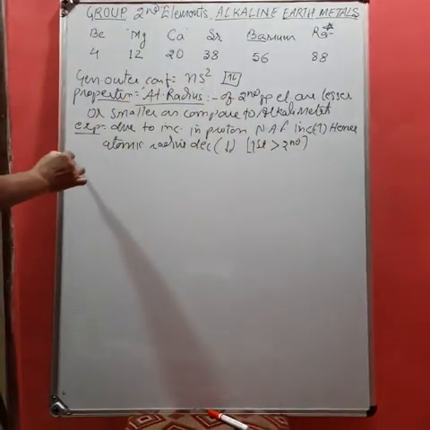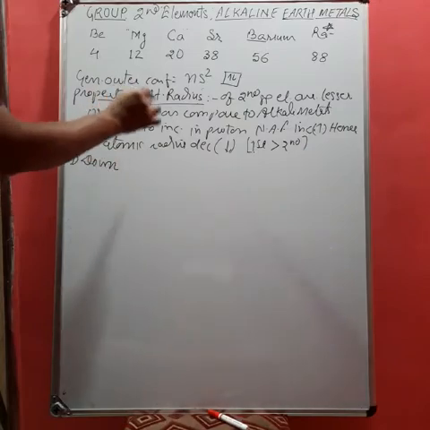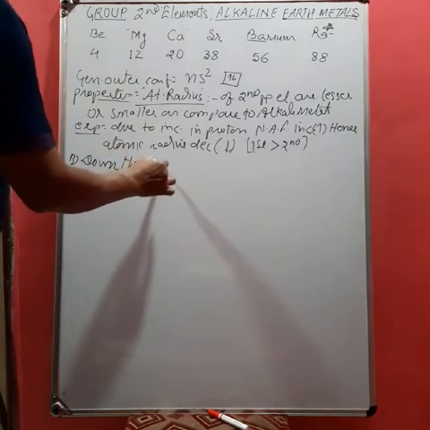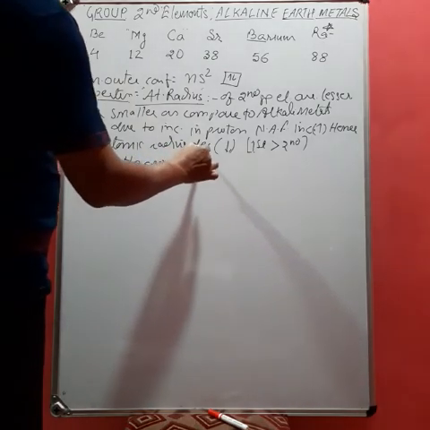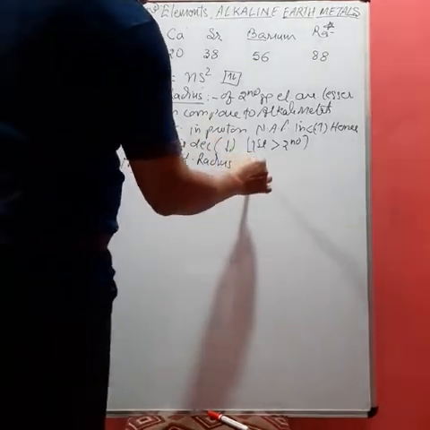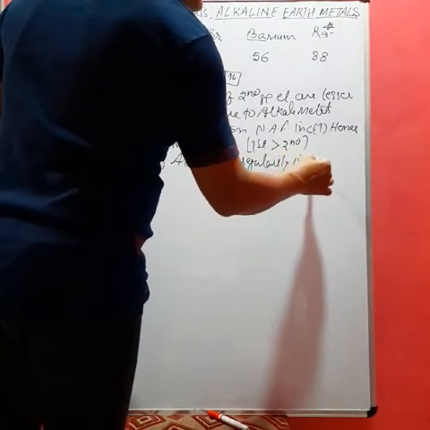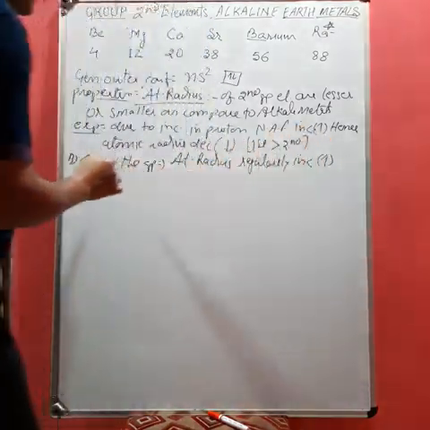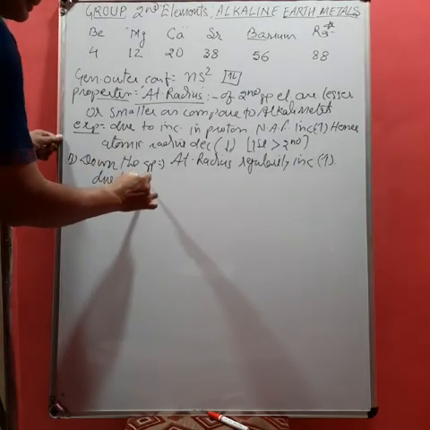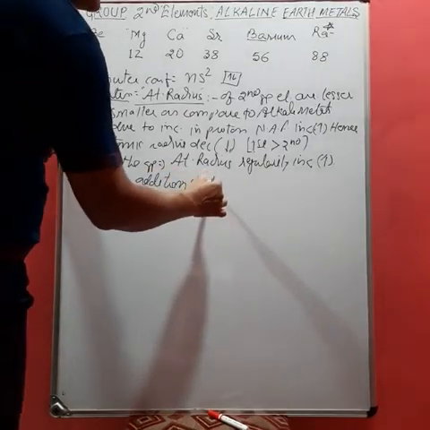Next one, that is B. We are performing the study in 2 parts, along the period and down the group. Down the group, atomic radius regularly increases. Why does it increase? Due to the addition of one shell.